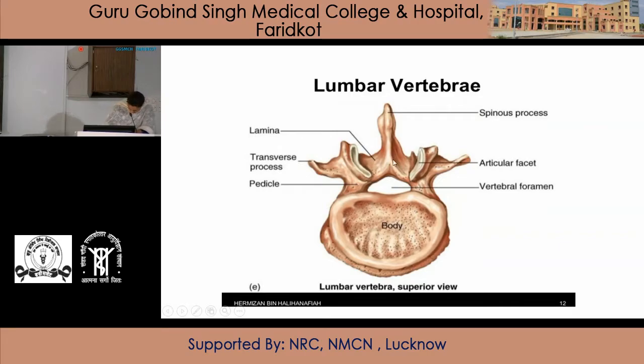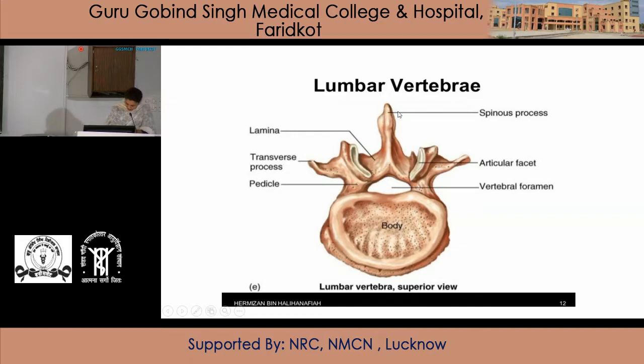Next are the laminae. Laminae are short, thick and broad. They are directed backward and medially to meet each other and to complete the vertebral foramen posteriorly. Next is the spinous process.